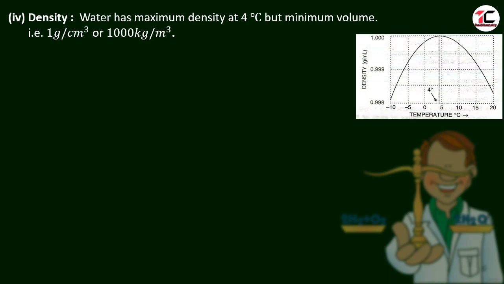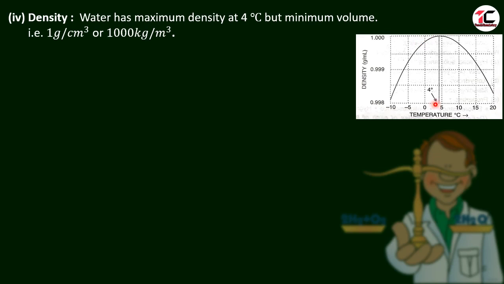Let us see in the diagram. In this graph we can see on the x-axis it is temperature, on the y-axis it is density. Here is the temperature -10 degrees Celsius, -5, 0, 5. So before 5 there will be 4 degrees Celsius. We can say here density 0.998, 0.9991. As the temperature increases, we can see the density also increases.